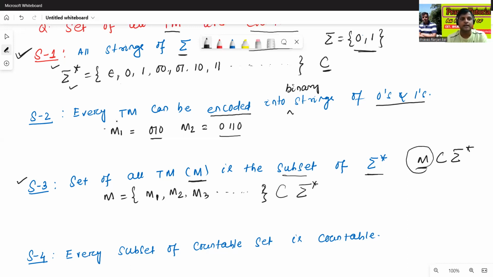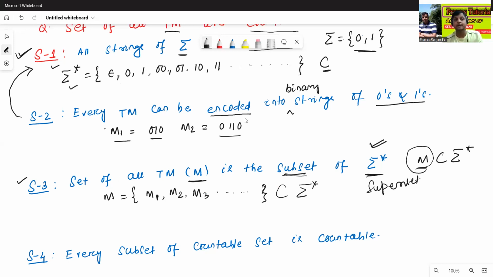Here, every Turing machine can be encoded into binary strings. So we can directly say that step 2 is a subset of step 1. The set of all Turing machines is a subset of sigma star, because sigma star contains all binary strings. That means sigma star is the superset.